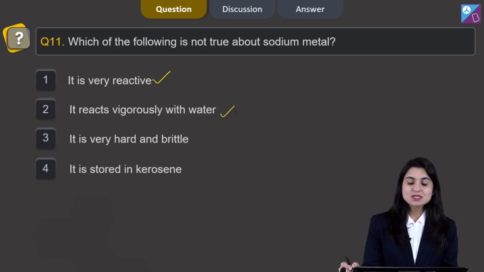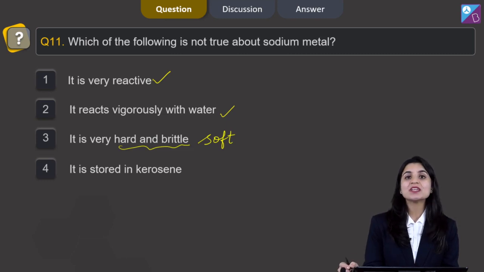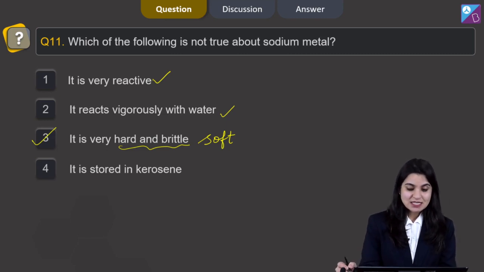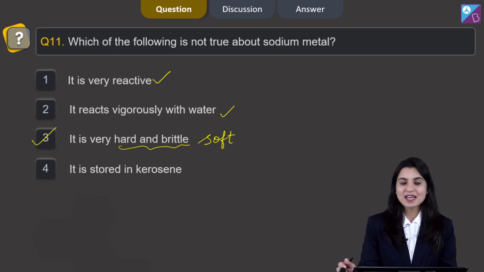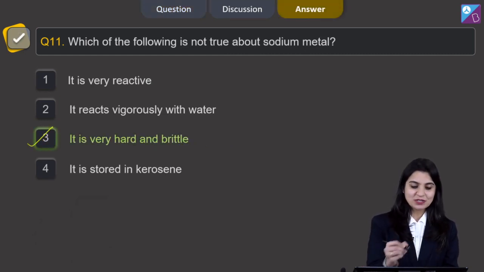The next is it is very hard and brittle. See, this one is incorrect. It is not hard and brittle. This metal is very soft. It's so soft that you can even cut it with the help of a knife. So this will be the incorrect about sodium. The next is it is stored in kerosene. Yes, sodium metal is very reactive. So to avoid its contact with oxygen and water, it is stored in kerosene. So the correct answer for this question will be option 3.